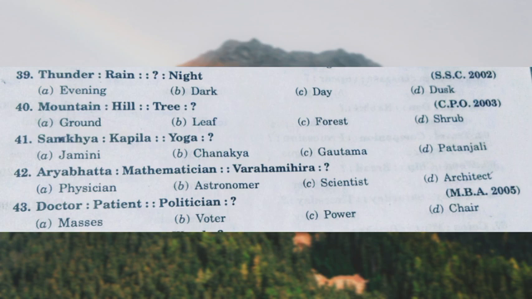So the next one is doctor is related to patient, and politician is related to what? A doctor works for the patient, and a politician works for option A, masses, voter, power, or chair. If your answer is voter, then it is of course wrong. Masses is nothing but the public or the people who need to be ruled in their community by a leader.